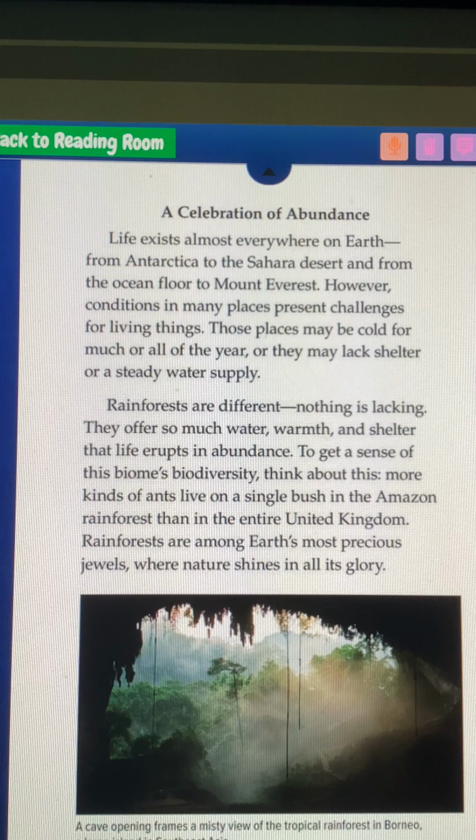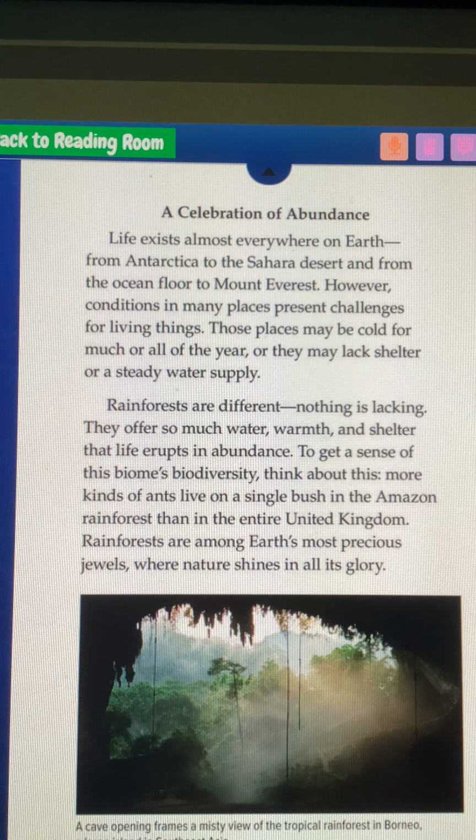Celebration of abundance. Life exists almost everywhere on Earth, from Antarctica and the Sahara Desert, and from the ocean floor to Mount Everest. However, conditions in many places present challenges for living things. Those places can be cold for much or all of the year, or they may lack shelter or a steady water supply. Rainforests are different. Nothing is lacking. They offer so much water, warmth, and shelter that life erupts from abundance.